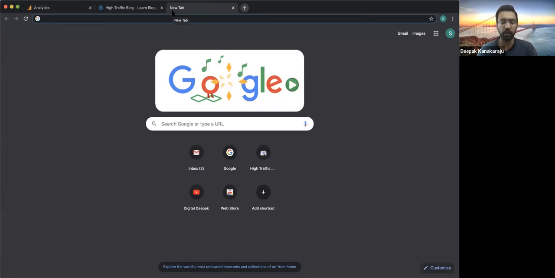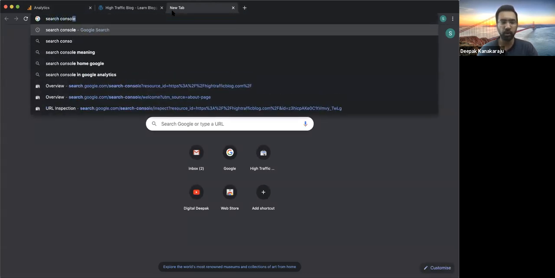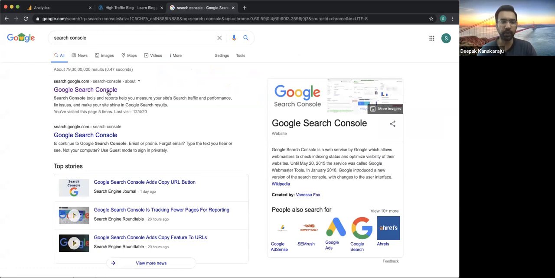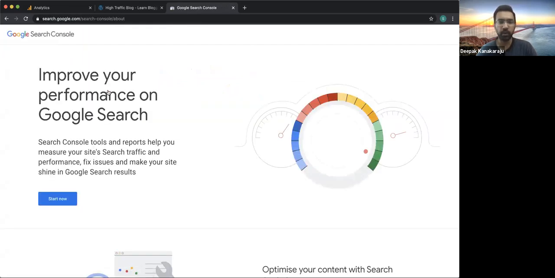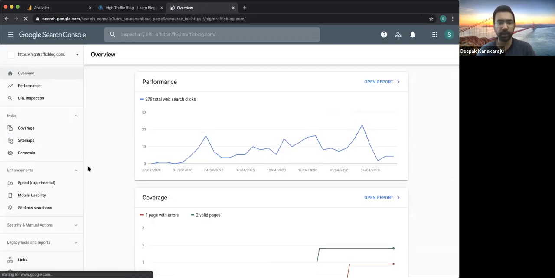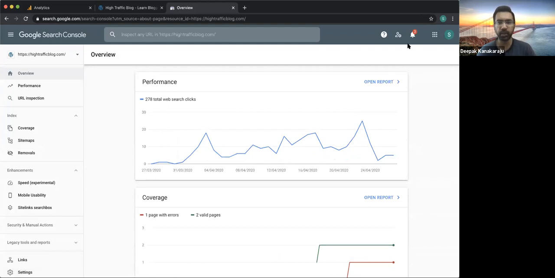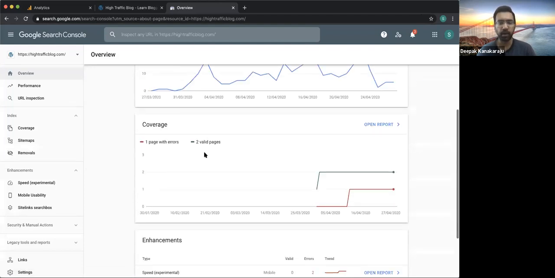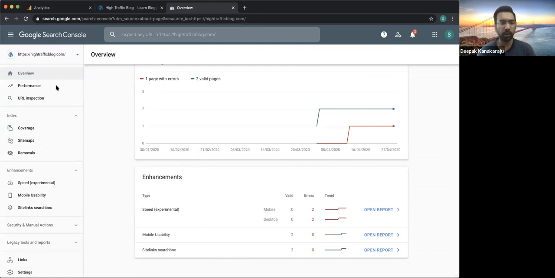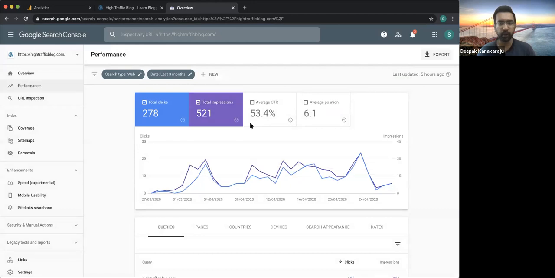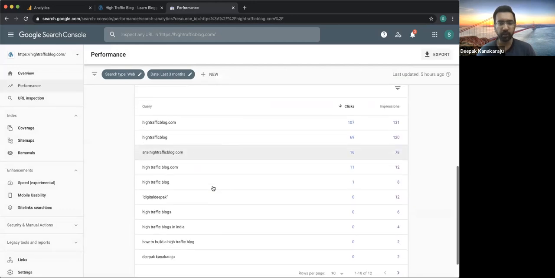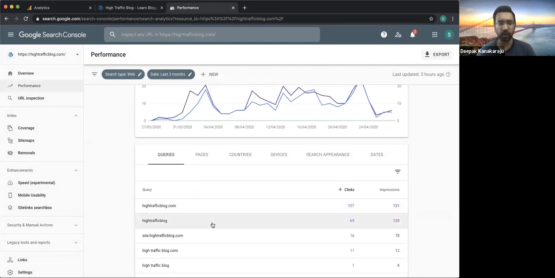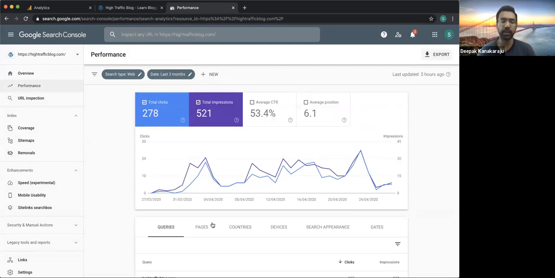We can also have a look at the search console, which we have set up in the previous videos. Search console basically shows you the amount of clicks that you are getting from the search engine. So we can see 278 web search clicks have come. Let's go and look at the performance. People are just searching for Digital Deepak high traffic blog, so these are direct brand searches.